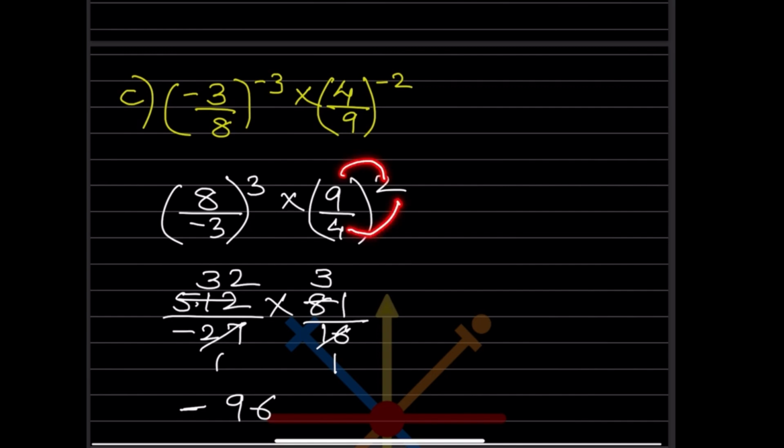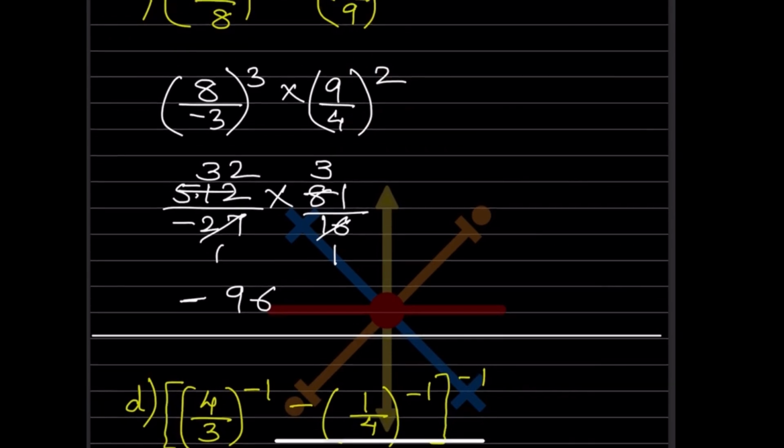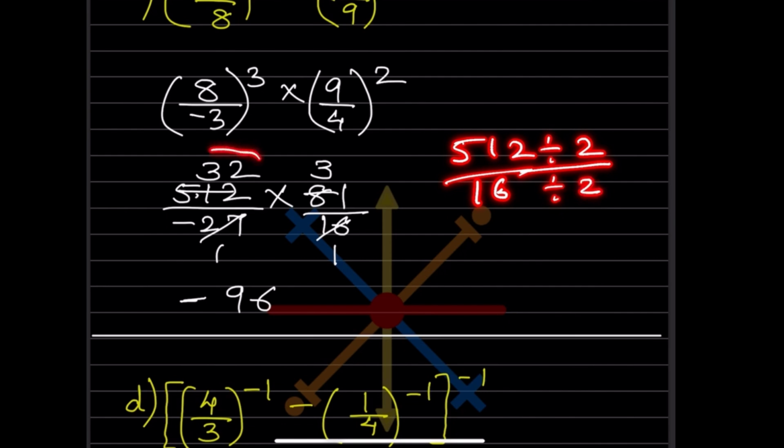4 squared is going to be 16. So now if you multiply here, you simplify this one. 16 ones are 16 and 16 32s are 512. And if you don't know that, you can just divide 512 by 16, and you will keep on dividing. Only the steps are going to be more, but you will get the same answer, you will get 32.